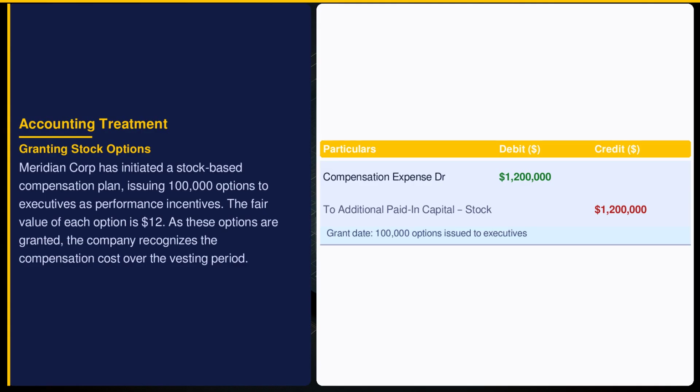ASC 718 mandates recognizing compensation expense for stock options over the vesting period. Here, Meridian Corporation records $1,200,000 as compensation expense, calculated as fair value per option multiplied by total options. This entry reflects the cost of granting options and increases equity through additional paid-in capital.